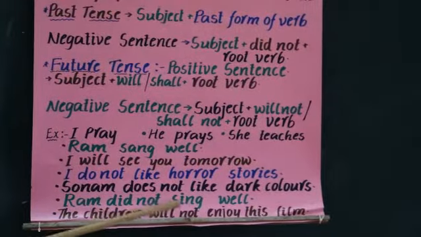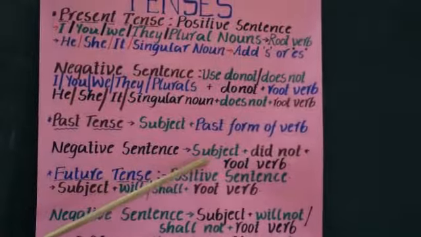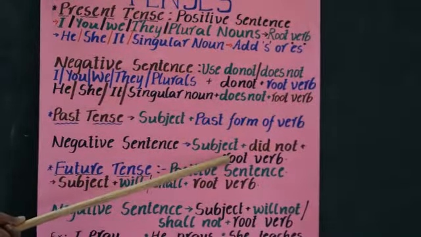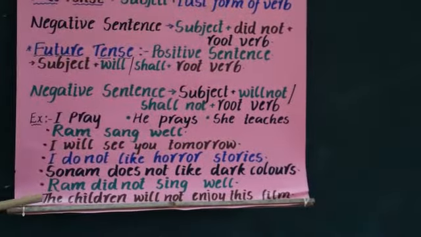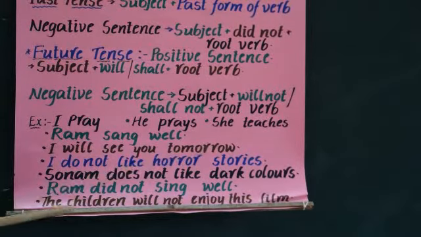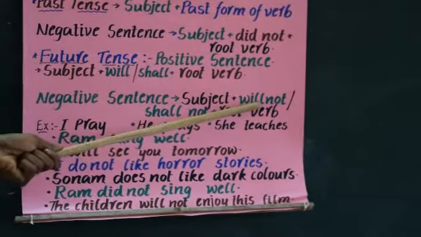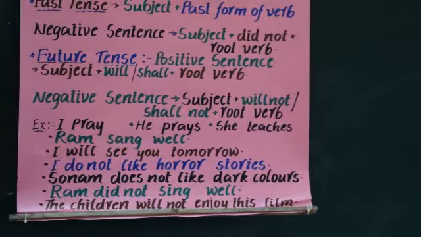Ram did not sing well. Subject is Ram, plus did not, plus verb sing. So this is in the simple past tense. And last one, the children will not enjoy this film. The children, subject, will not, auxiliary verb, enjoy, root verb. So that is in the simple future tense.